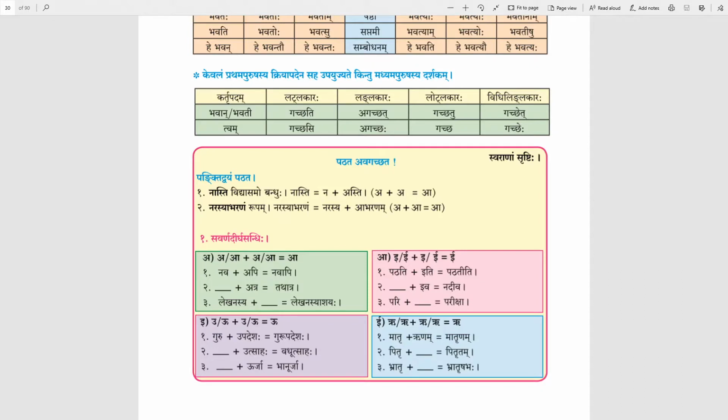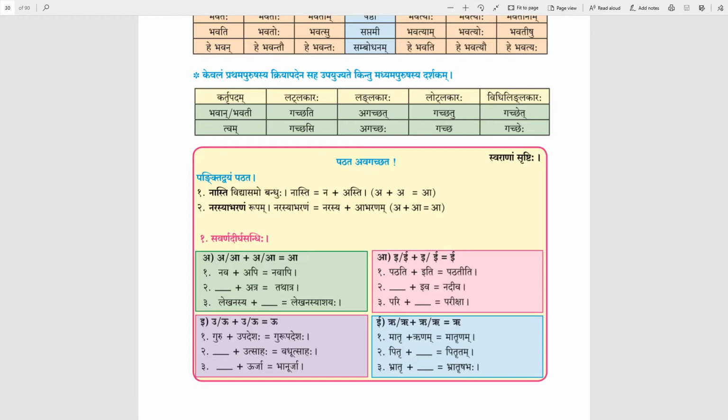Ru plus Ru will be Dirgha Ru. Rasva Ru plus Rasva Ru will be Dirgha Ru. Dirgha Ru plus Dirgha Ru will be Dirgha Ru. And Rasva Ru plus Dirgha Ru will be Dirgha Ru, or Dirgha Ru plus Rasva Ru. Result will be same Dirgha Ru only.